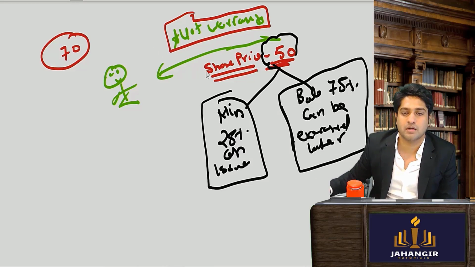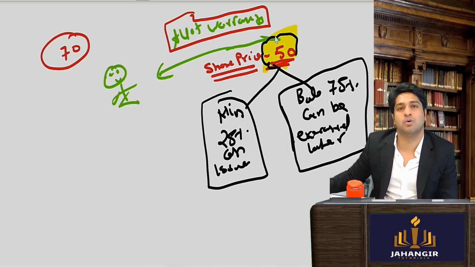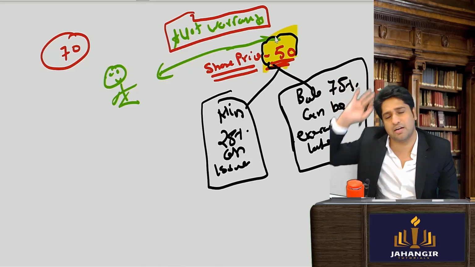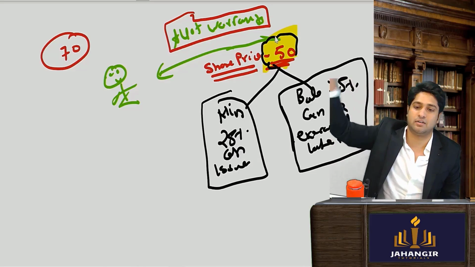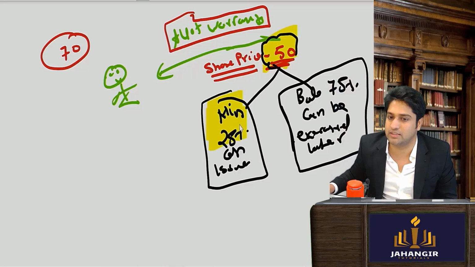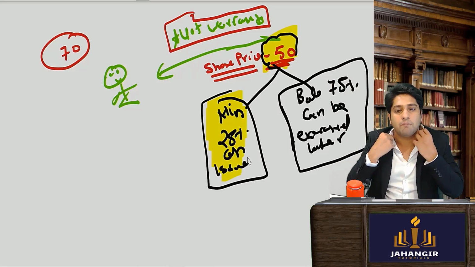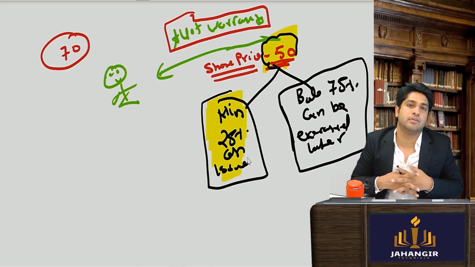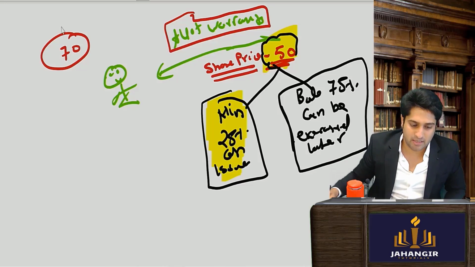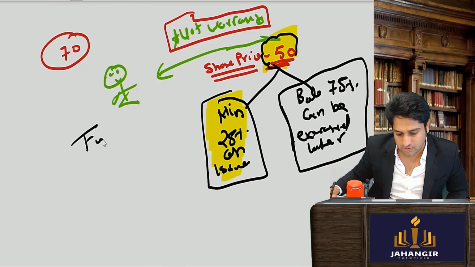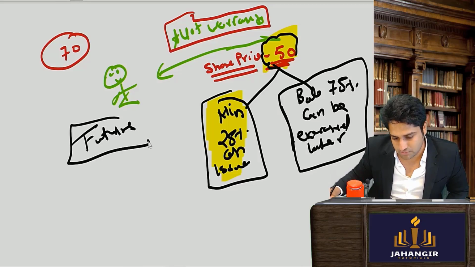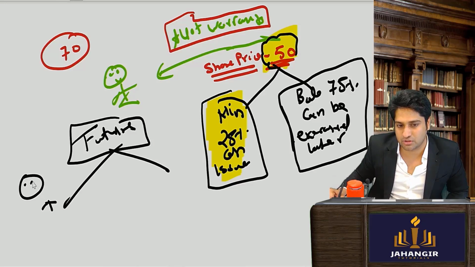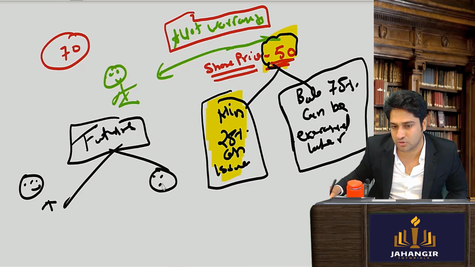So 50 rupees worth we are giving you. We don't know what the future price is. Today it is 70. Today we are telling you that at 50 only you can buy, but not now, later. You like this because you think the share price might go really high, so you plan to subscribe for it. You have to pay minimum 25%. Now let's see what happens in the future. It is possible that the share price goes up, which is a good situation, or the share price goes down.